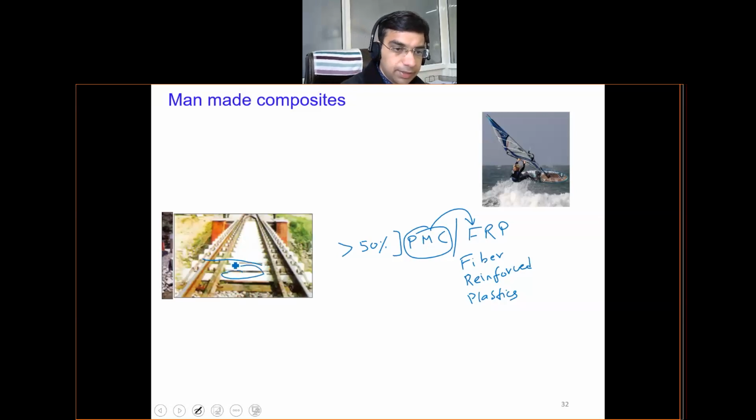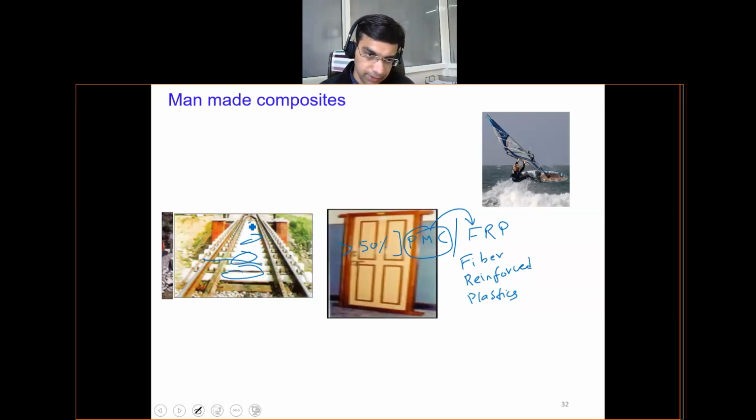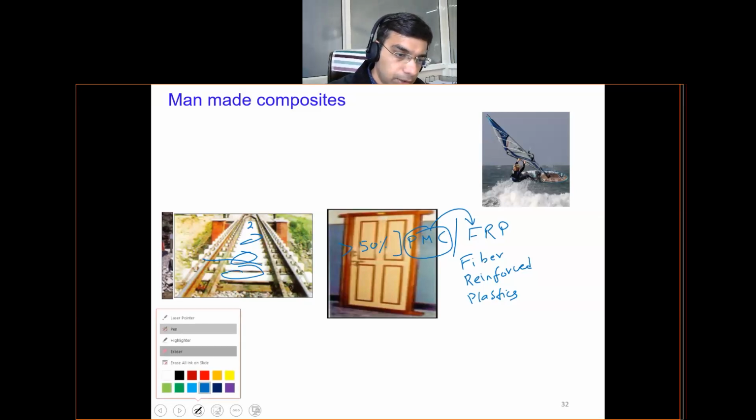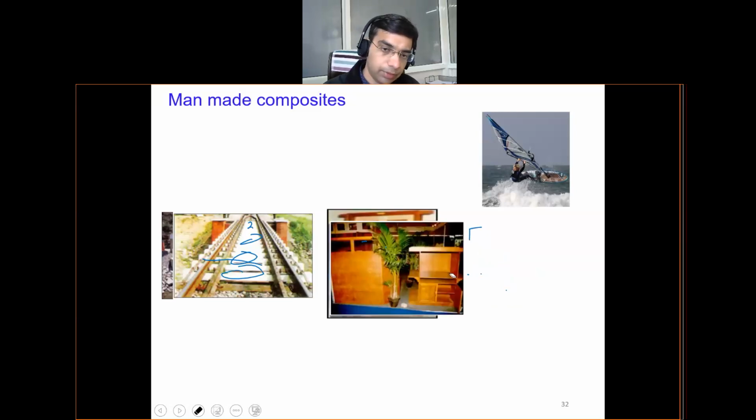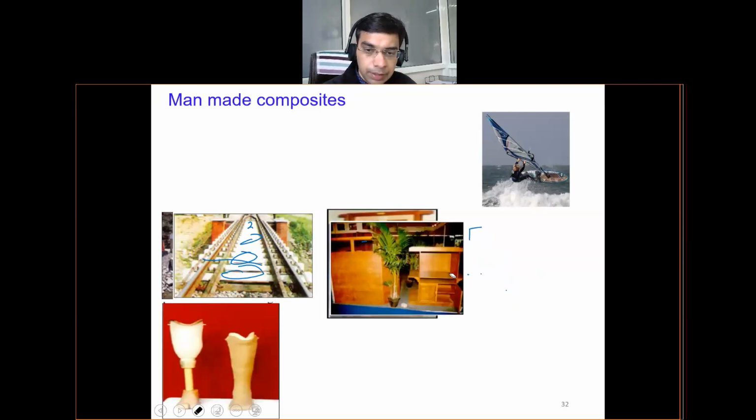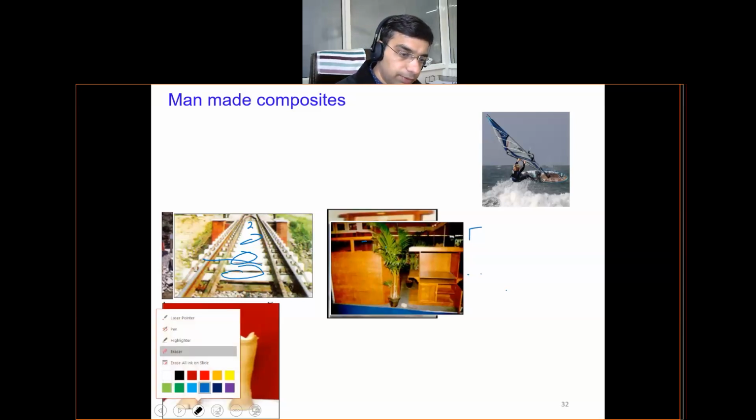These railway sleepers on which the rails are laid are also of composite materials. Domestic furniture like tables, chairs, doors and all can also be made up of composite materials. Prosthetic limbs or artificial limbs are also made up of composite materials.